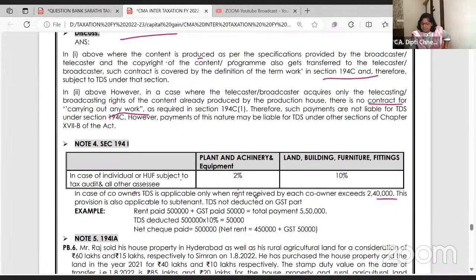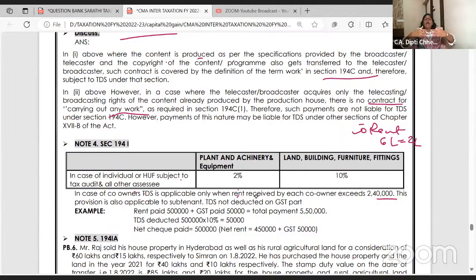That the company is paying rent for plant and machinery, 6 lakhs to 3 co-owners. So how much rent is the company paying each co-owner? 2 lakh. Will TDS under 194I on the rent be applicable? Answer is no, it will not be applicable.